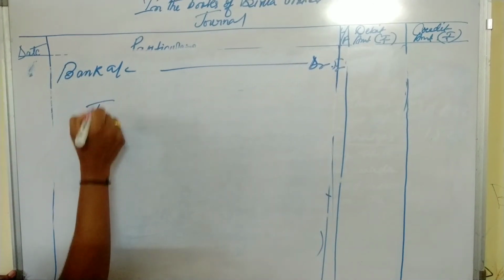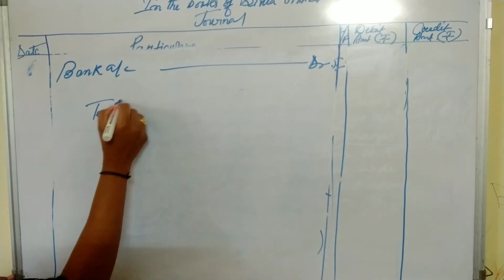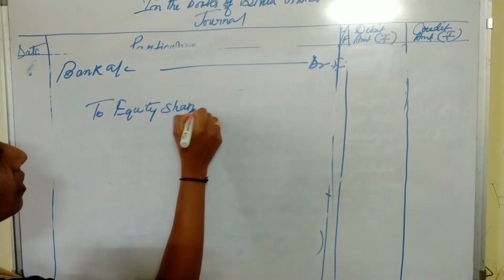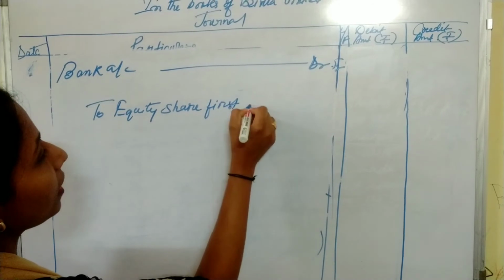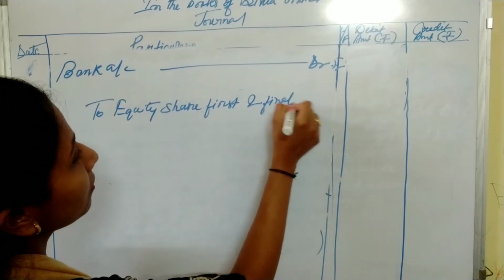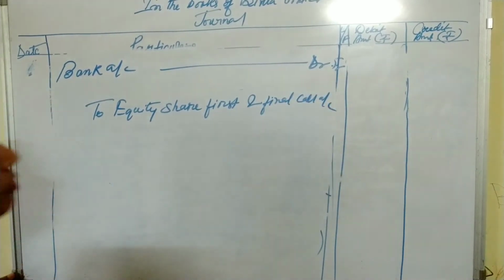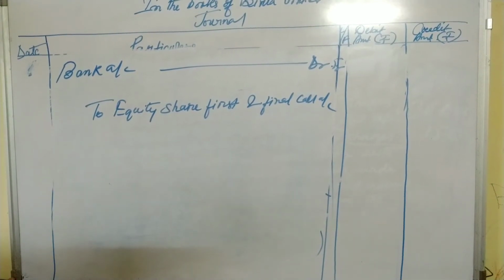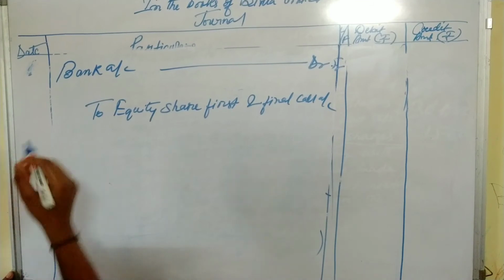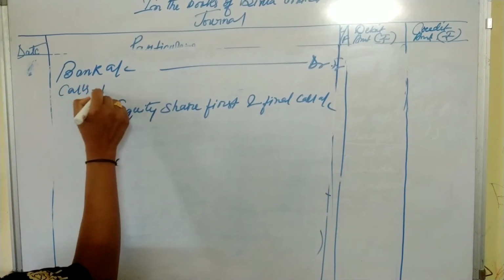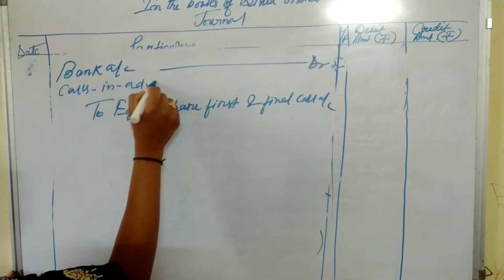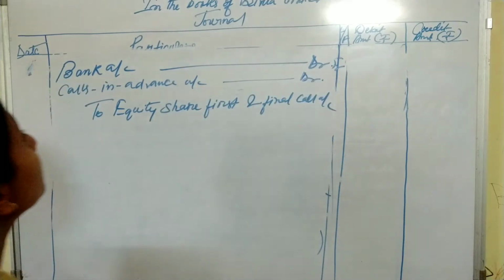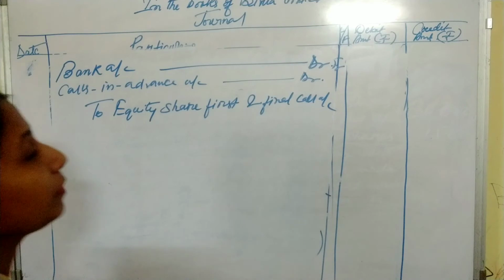So the amount is received as against Equity Share First and Final Call Account. Okay, now Calls in Advance Account. See, Bank Account debit.